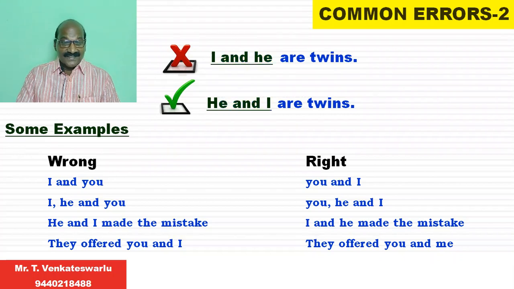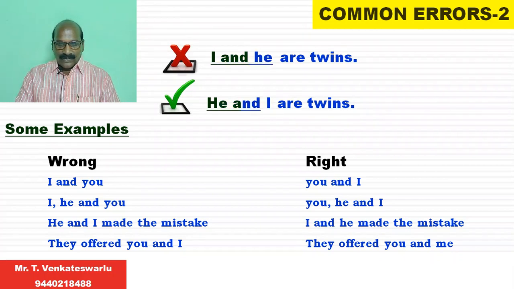"He and I made the mistake." This sentence is somewhat different because here we are referring to the making of a mistake. When we refer to some mistake, we have to blame ourselves first. So, the first person should be spoken first. "I and he made the mistake."